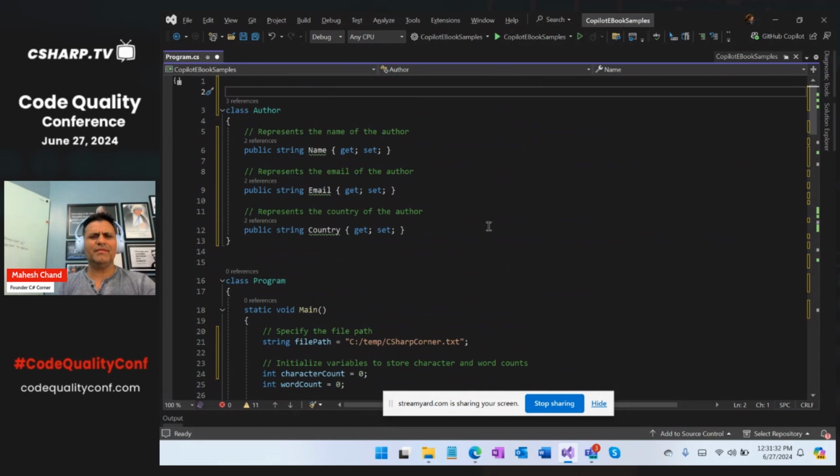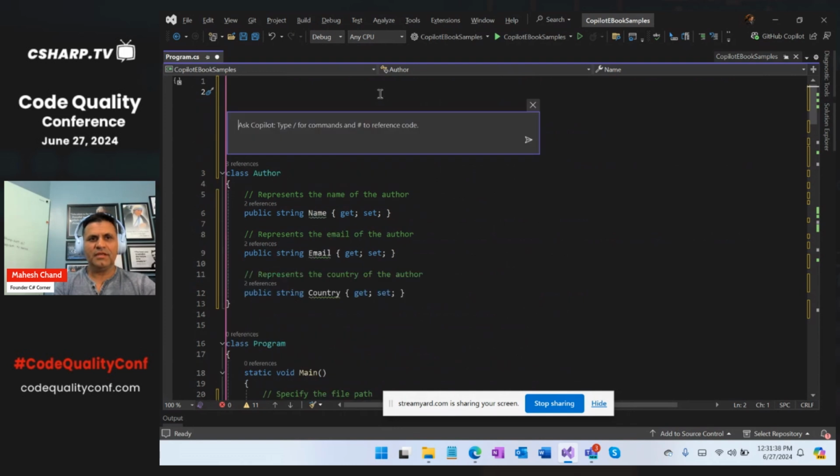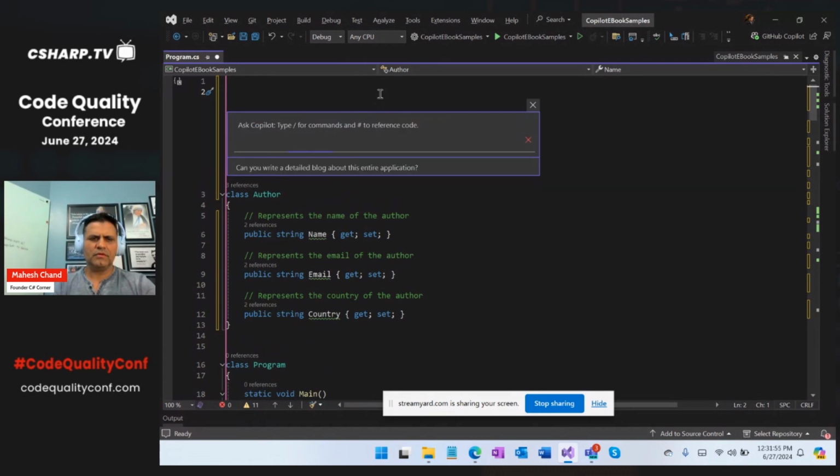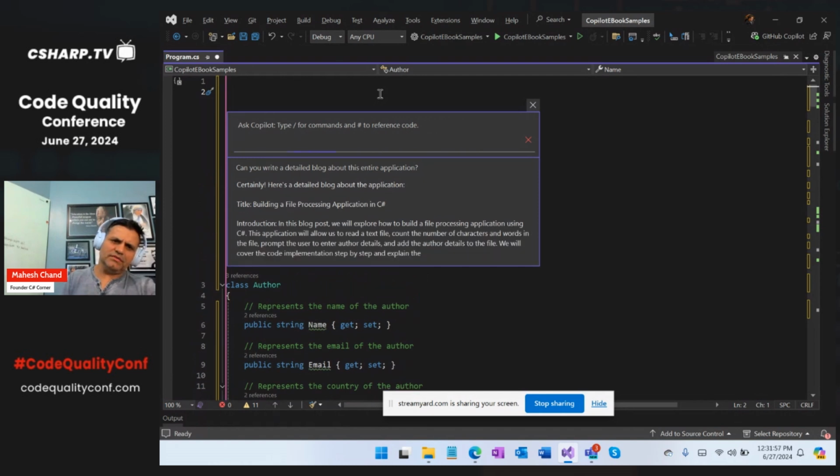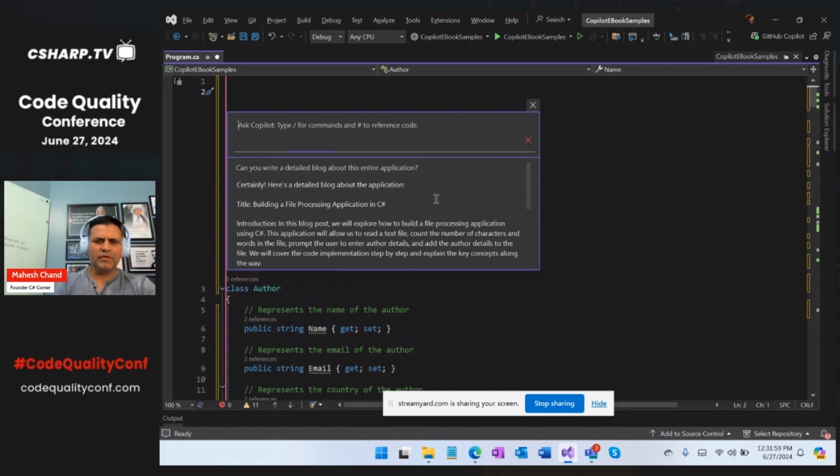We don't have time to write articles and blogs and documents on that. So I'm going to simply say, okay, can you write a detailed blog about this entire application? So let's see what Copilot does, right? Look at that. So here we go. It has quickly written a blog already.